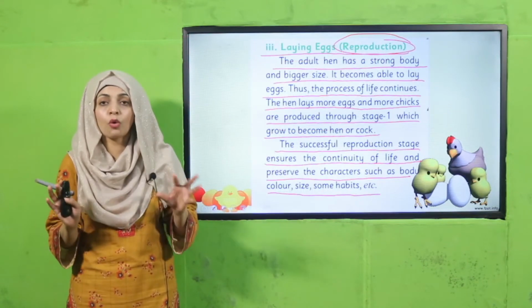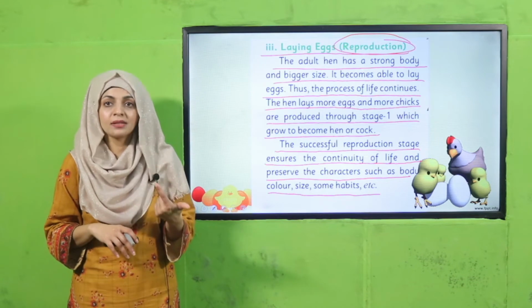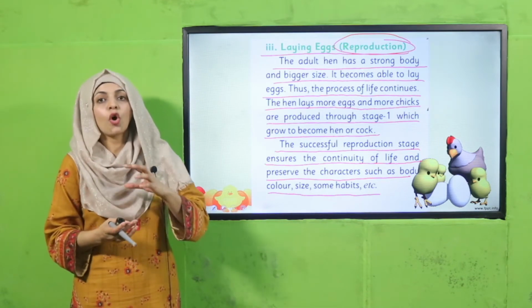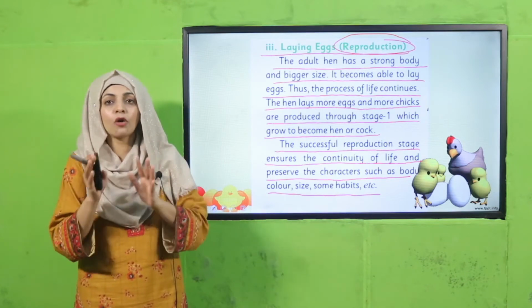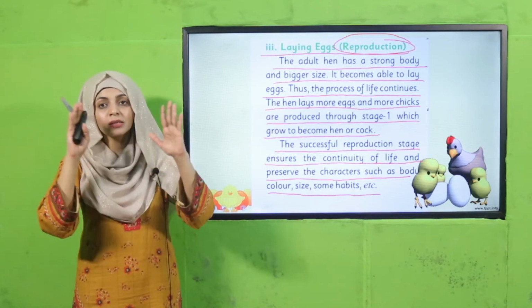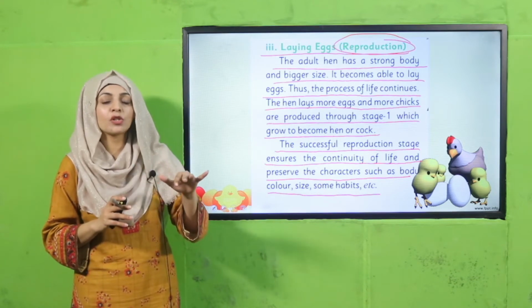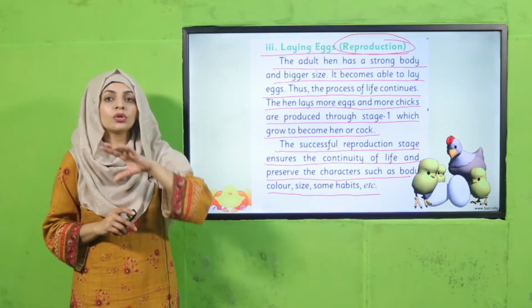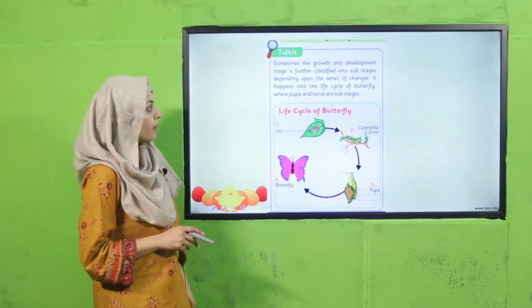It is now fully grown, mature है, adult है. Now it is capable enough to lay eggs. So यही जो eggs हैं, then they will again hatch, और जो है more eggs और more hens और cocks, यानी कि male और female जो हैं, these start coming out of those eggs. So this ensures the continuity of life. इससे जो है characters भी आपके जो है आगे transfer होते जाते हैं, color and size also. So this is the continuity of life, and this is called the life cycle.